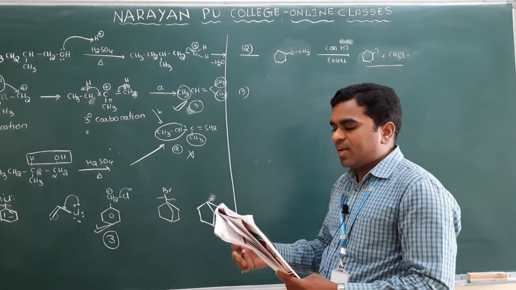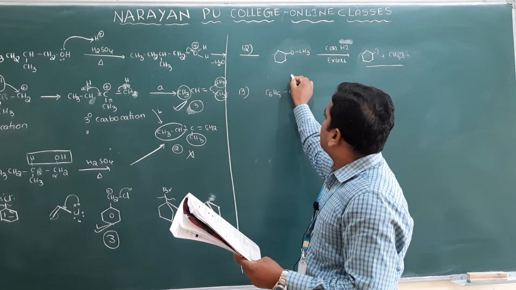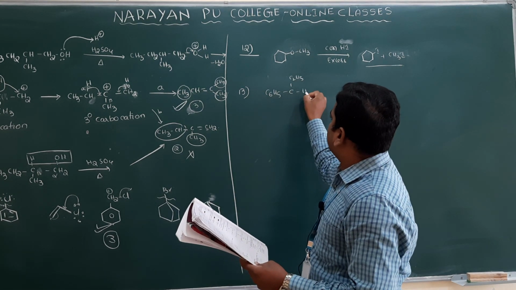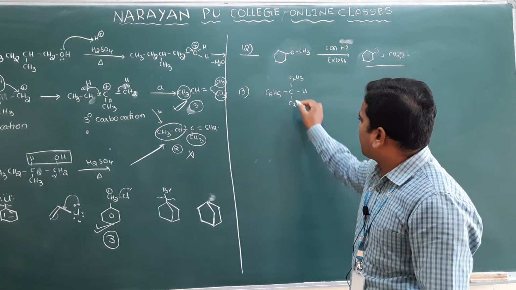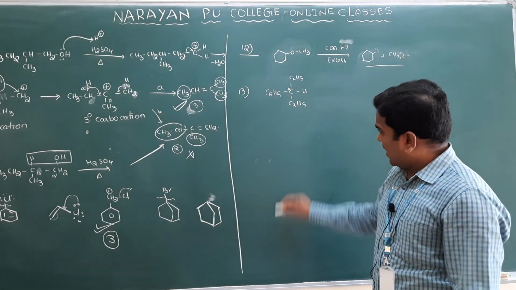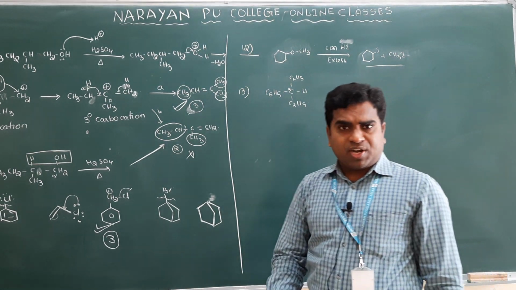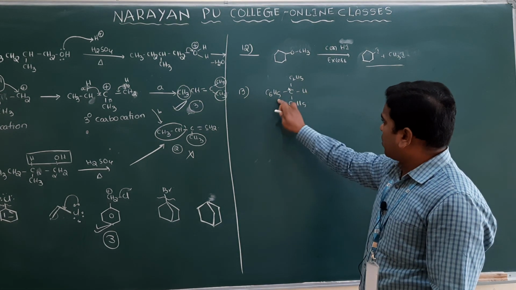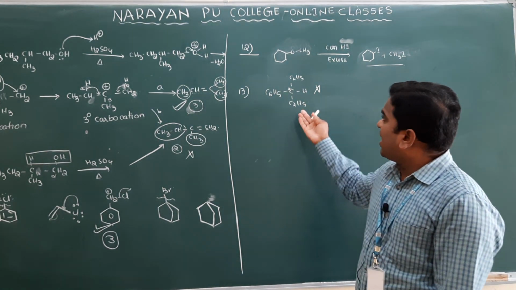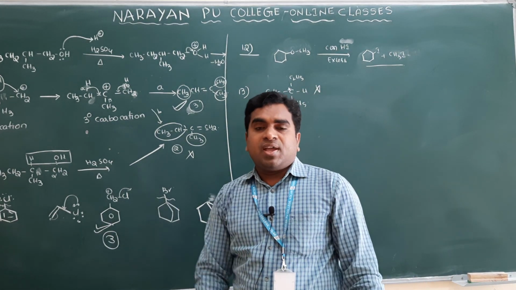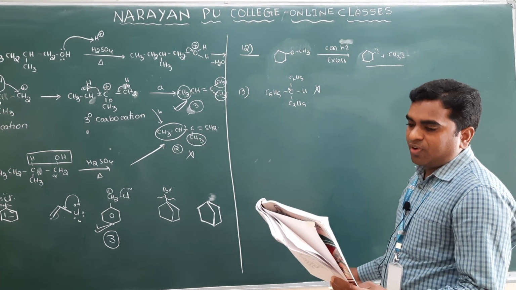Clear? See the first one here. The first compound is C6H5 and here C2H5 and H, and here C2H5. Is it a chiral compound? No, this carbon is not a chiral carbon. Why? Because a chiral carbon should be attached to 4 different groups, but here these two are different, but these two are same, so it is not a chiral compound. It will have a plane of symmetry, so it will not give the enantiomeric product.